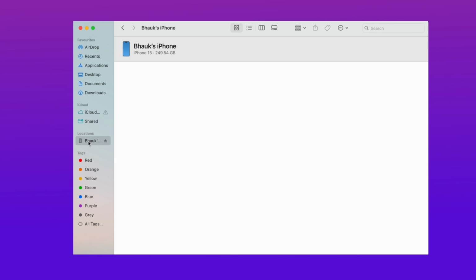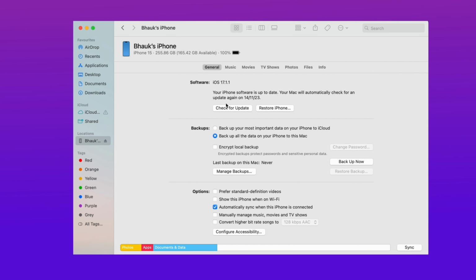Here, first of all, back up your data using iCloud. For this, connect your device to a PC, open iCloud, and hit the Backup Now option.